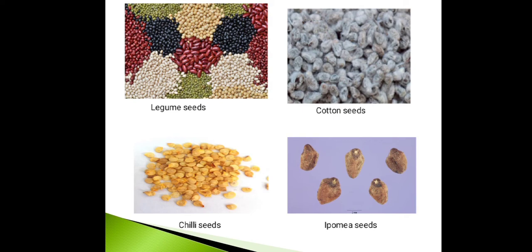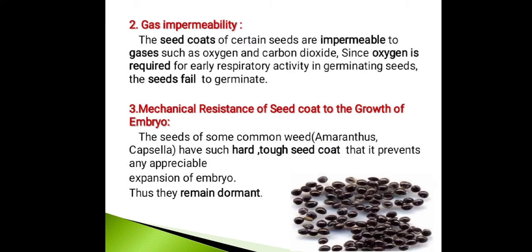So the second point is gas impermeability. The seed coats of certain seeds are impermeable to gases such as oxygen and carbon dioxide. Since oxygen is required for the respiratory activity in germinating seeds, the seeds fail to germinate here. And the third point is mechanical resistance of the seed coat to the growth of the embryo. The common seeds of weeds like Amaranthus, Capsella, etc. have such a hard, tough seed coat that it prevents any appreciable expansion of the embryo. Thus, these seeds remain dormant. So, in this image you can see.